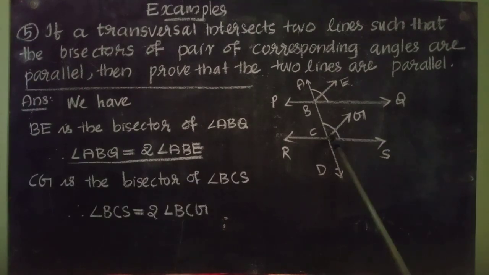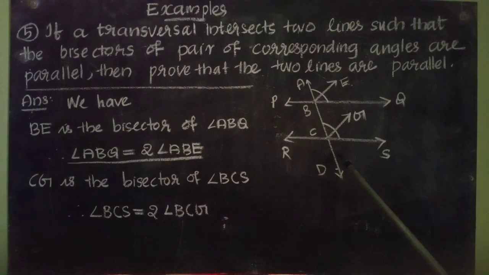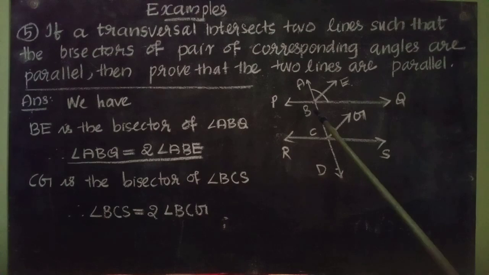The same idea we can apply here also. We know here CG is the bisector of angle BCS. So these two parts are equal. They are half of this bigger angle BCS, or in other words 2 times BCG equal to angle BCS. So we can write CG is the bisector of angle BCS.